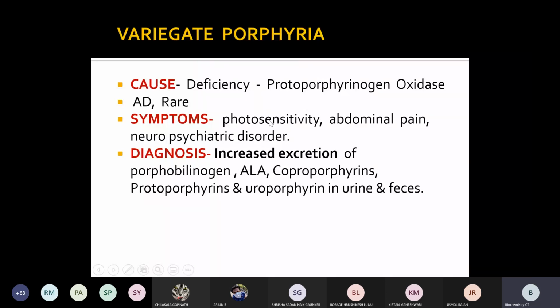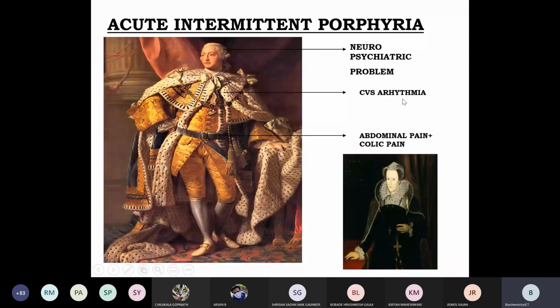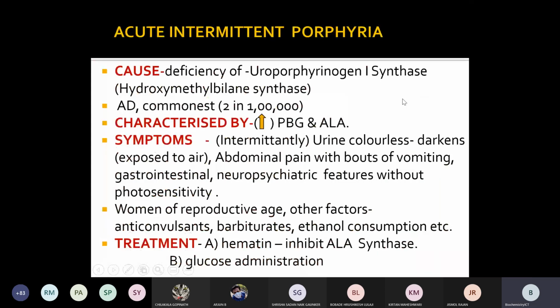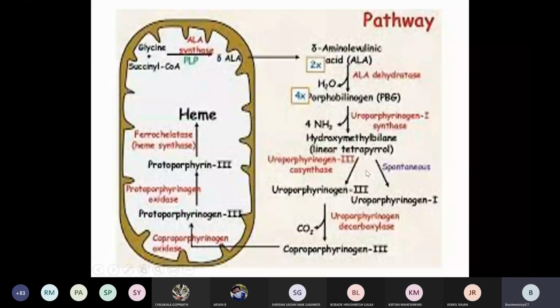Then variegate porphyria, deficiency of protoporphyrin oxidase. Here you can see where it takes place: protoporphyrinogen 3 to protoporphyrin 3 in the presence of the enzyme protoporphyrinogen oxidase.